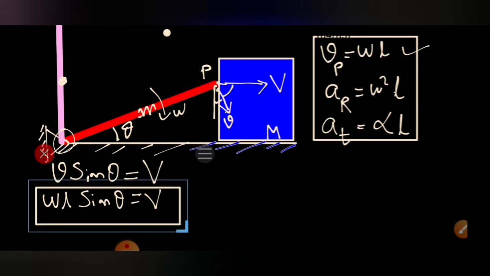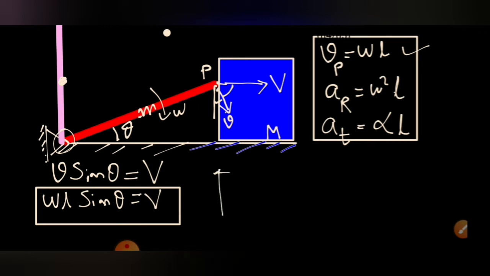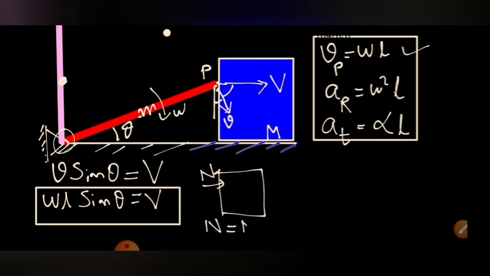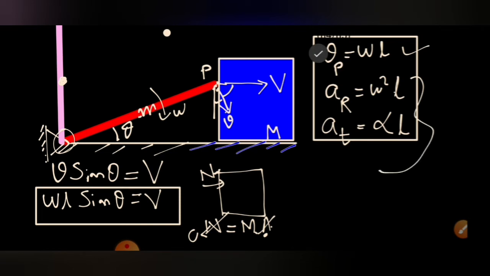Now, similarly, if you draw the free body diagram of this block, there is a normal reaction force that is responsible for giving the acceleration. So normal reaction is equal to m into a. But if this normal reaction becomes 0, the acceleration has to become 0. So at the time of losing contact, the topmost point's acceleration along this direction must be equal to 0. These are the accelerations there, so their components along this direction have to be equal to 0.